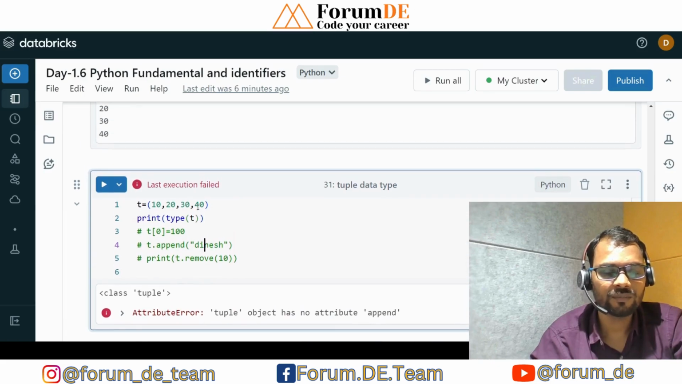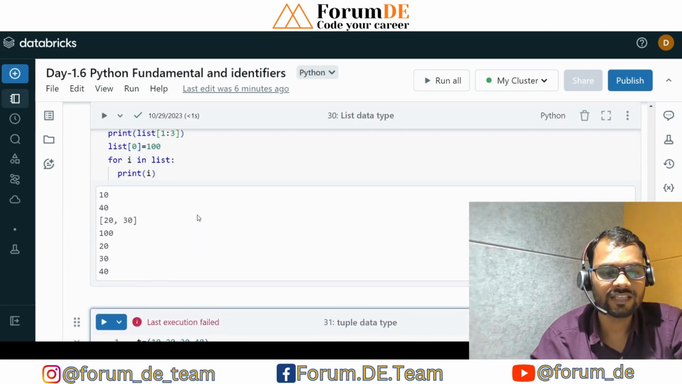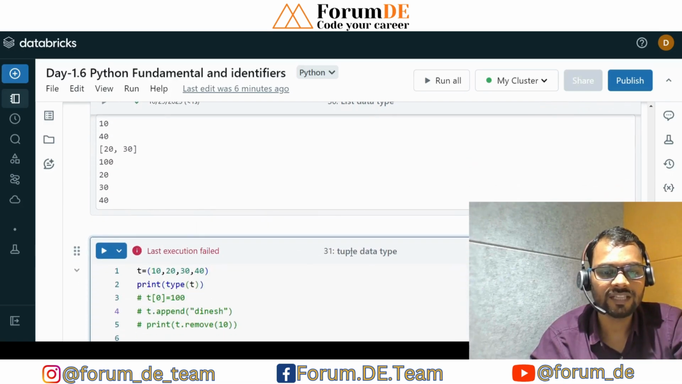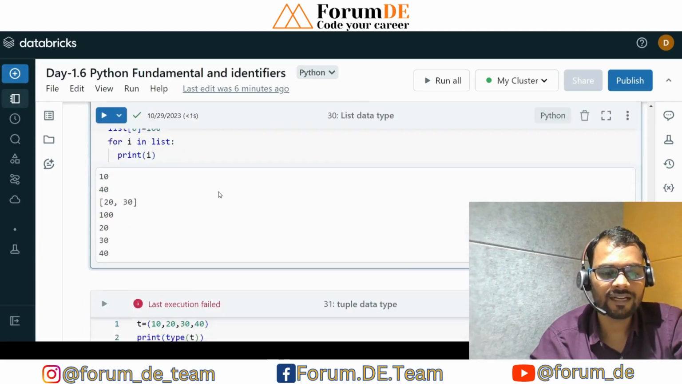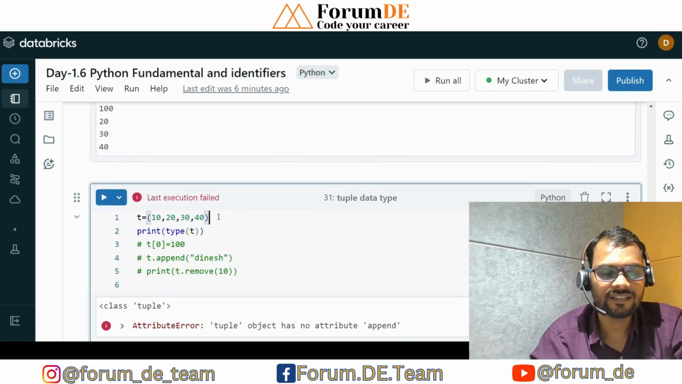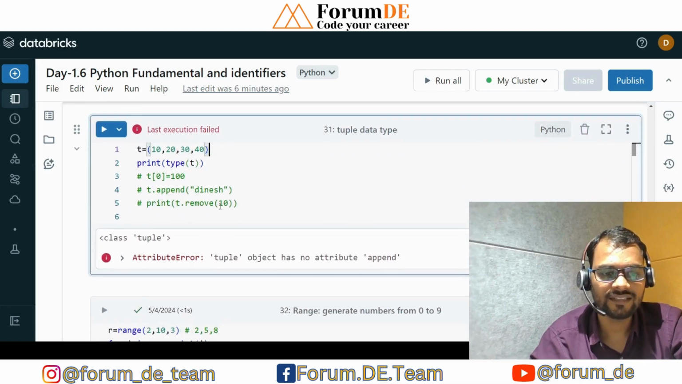So what is the difference between the list and tuple? List is mutable, we can change. Tuple is immutable, we cannot change. A list is contained within square brackets, a tuple is contained within parentheses, right?